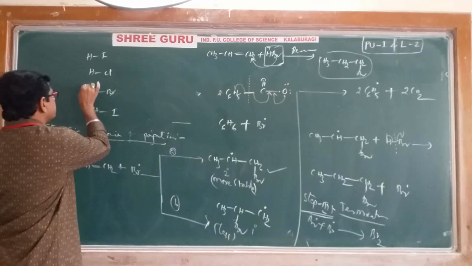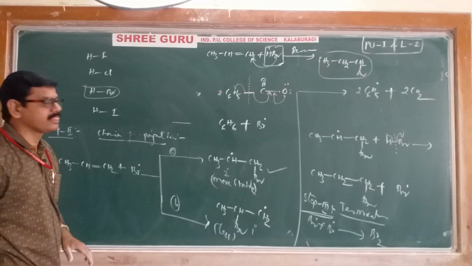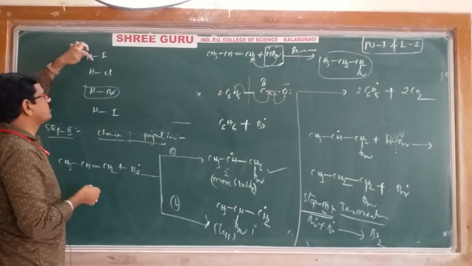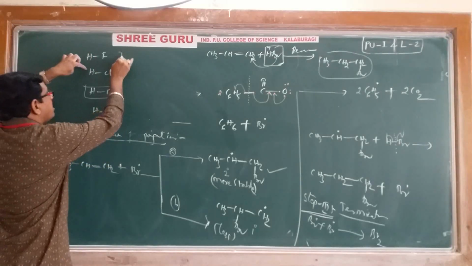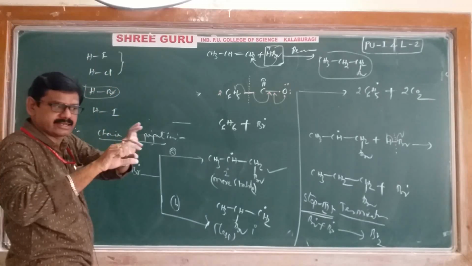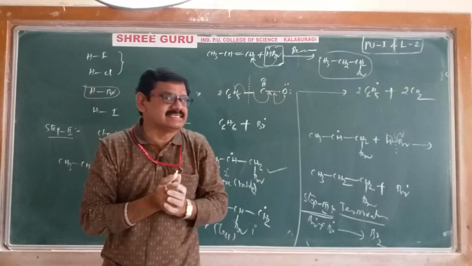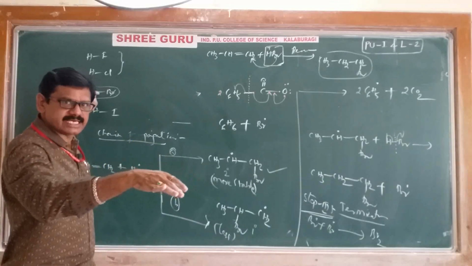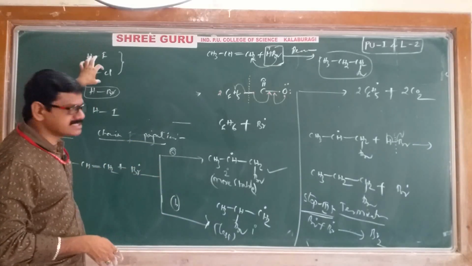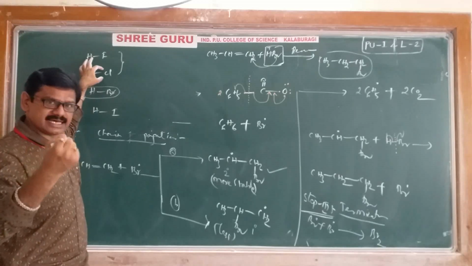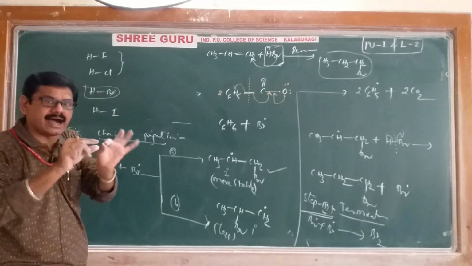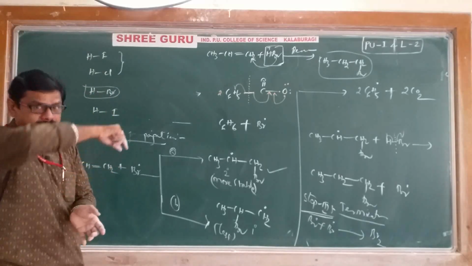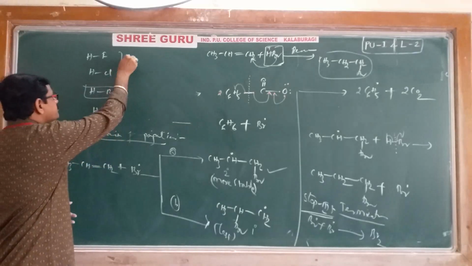Why particularly hydrogen bromide we are using: when comparing with HBr, the HF as well as HCl bonds are strong. Because of the strong bonds, they are not easily breaking. That's why these two we are not preferring.